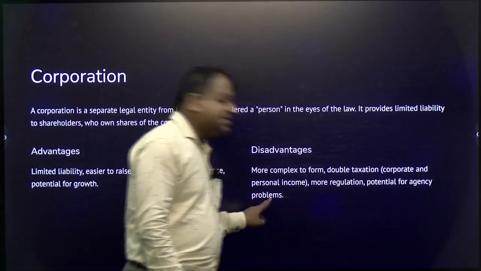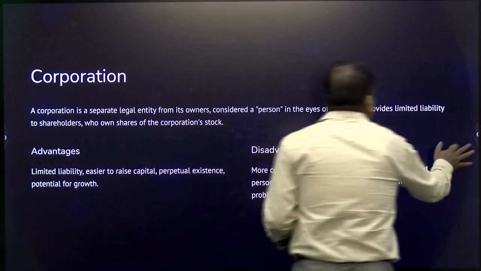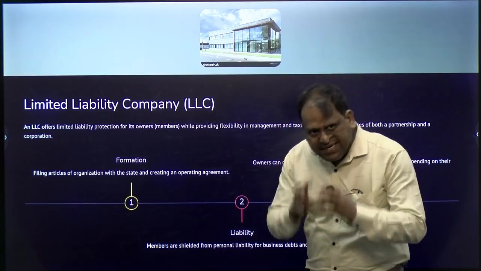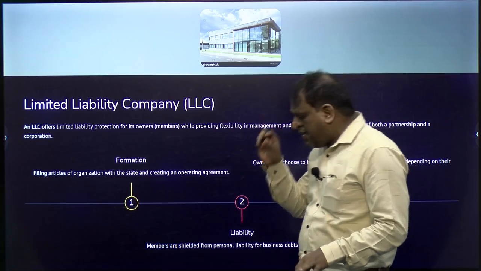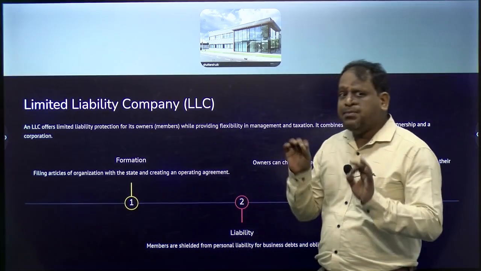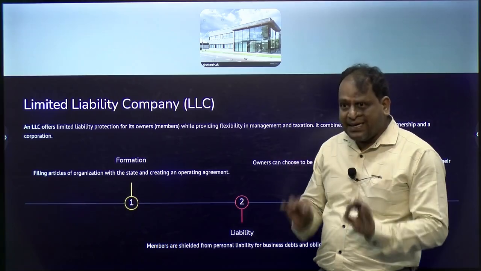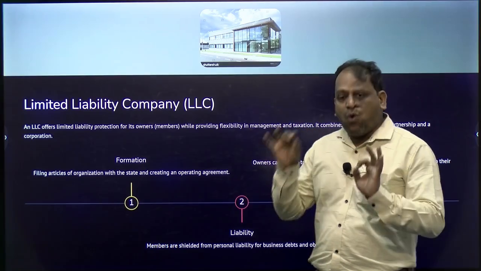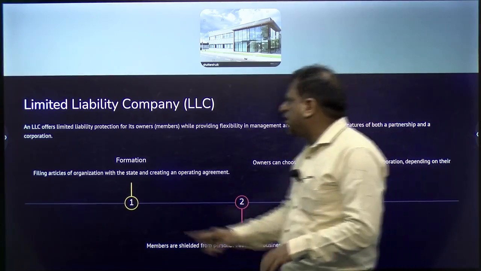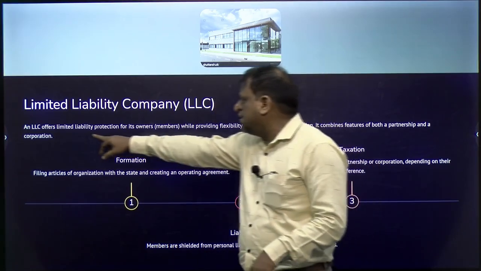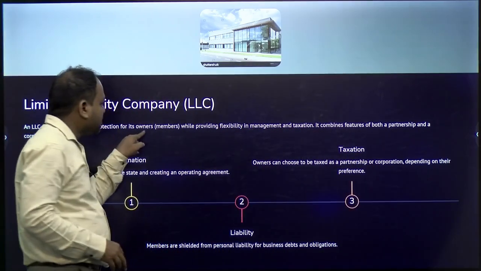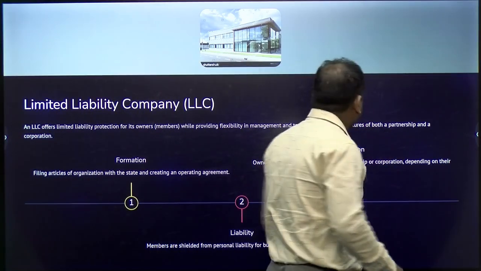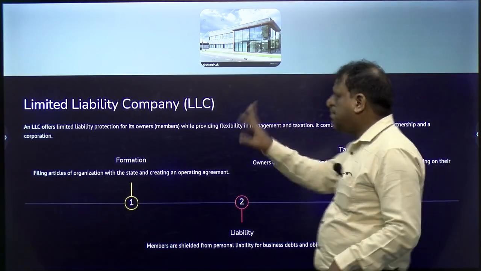So, potential for agency problems, right. Different problems are involved in this. Having said that, let me also provide you the limited liability company. The company itself is having limited liability, in the sense that whatever liability they are going to incur should be limited to the share capital of that particular person. That will be the limited liability company. An LLC offers limited liability protection for its owners, members, while providing flexibility in management and taxation. It combines features of both a partnership and a corporation.